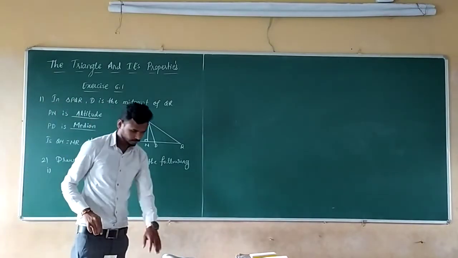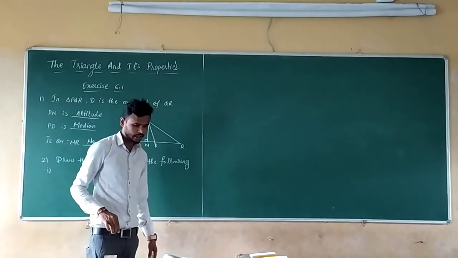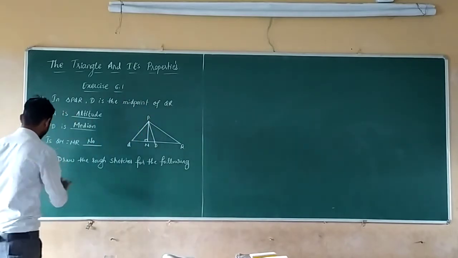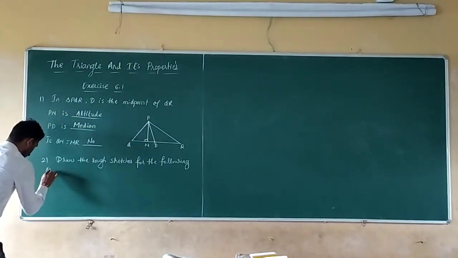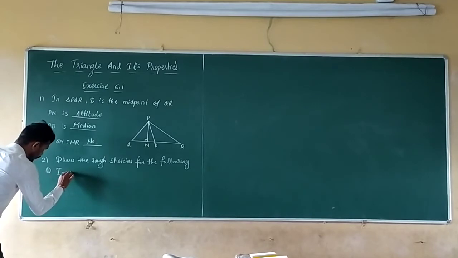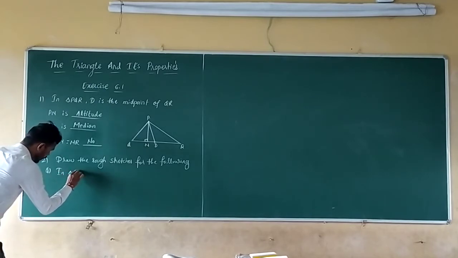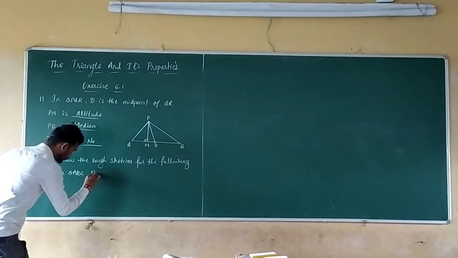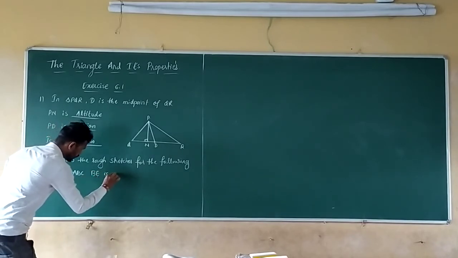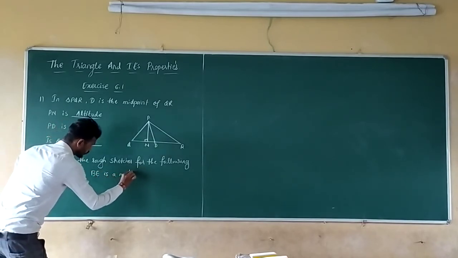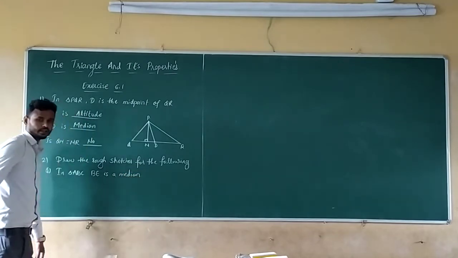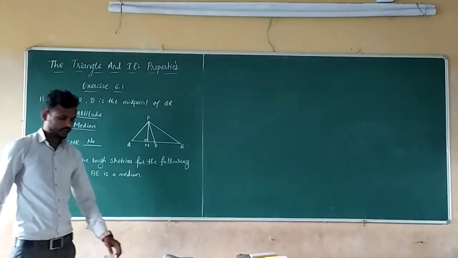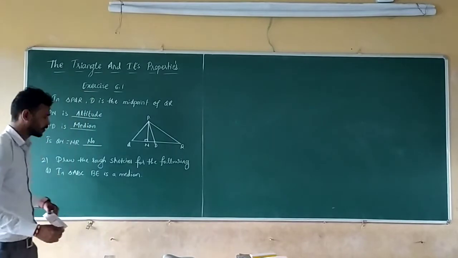First one, in triangle ABC, BE is a median. So let us draw the diagram.